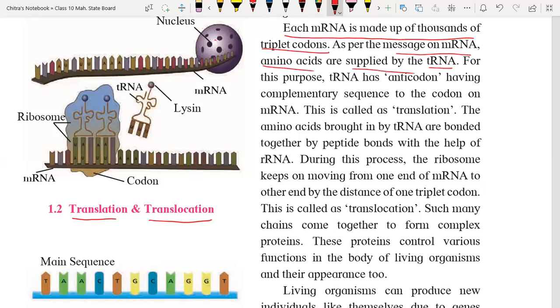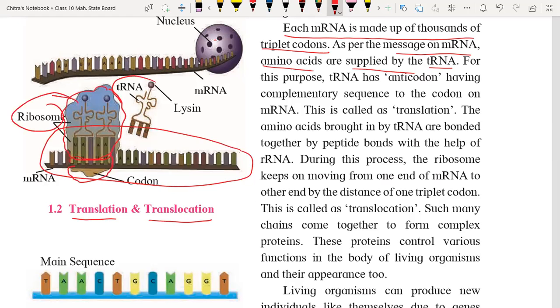Once the mRNA reaches the cytoplasm, this is the mRNA. The ribosome is present in two parts: one is the large unit on the upper side and another one is the small unit. They both combine together, and they invite tRNA. See, this is the ribosomal RNA.